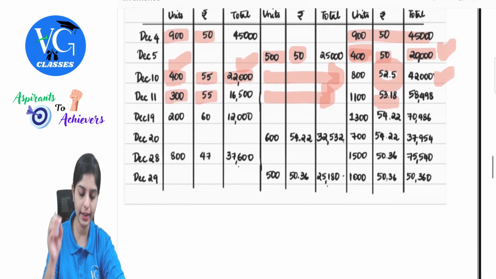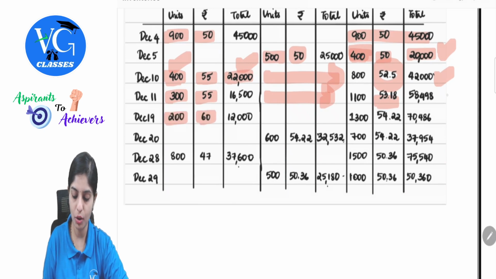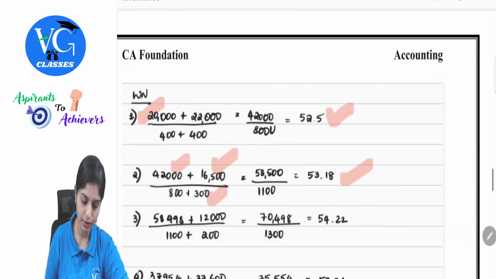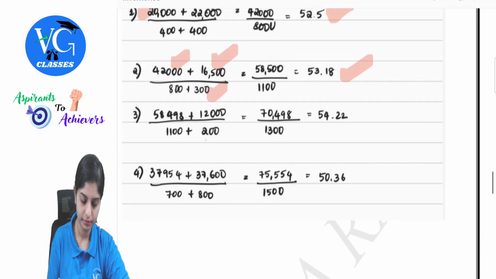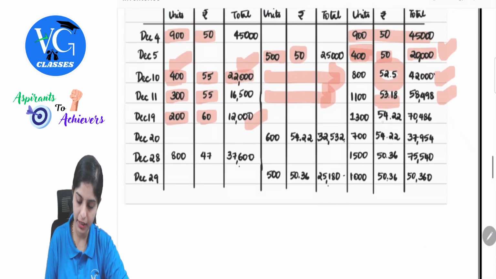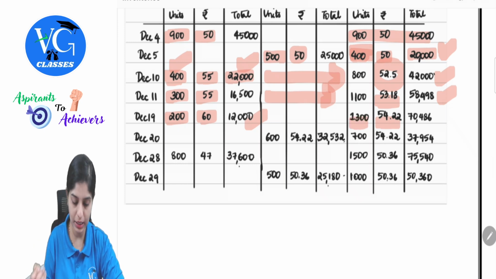On December 19th, again, additionally there is a purchase of 200 at 60. Total cost of goods available for sale: 58,498 plus 12,000, divided by 1100 plus 200. Yes. So if we solve this, we get 54.22. So that is the value we have taken. 1100 plus 200 will become 1300 units.